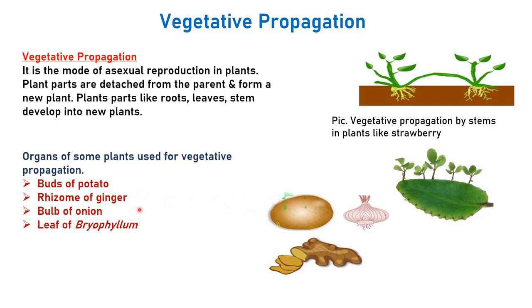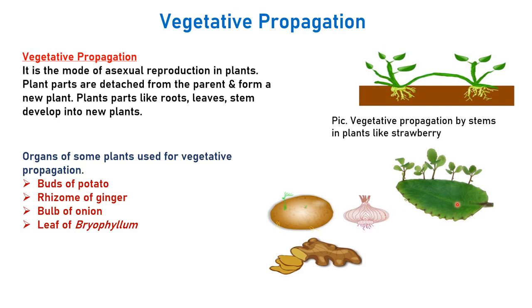Then rhizome of ginger. Even ginger has buds, and you can cut that particular part, so the whole plant of ginger can be grown. Then bulb of onion. Okay, this is a bulb of onion. We can cut this part, and if you sow this, you will find that the whole plant of onion has grown. There are certain roots over here which are coming out, and if the bulb has this root, definitely this is going to form a new plant.